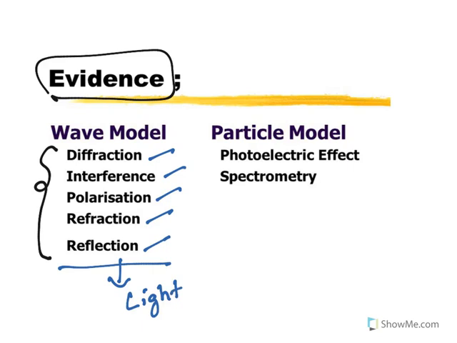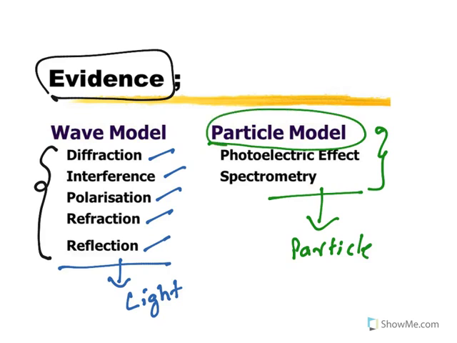So it proves that light has wave properties, but at the same time it also shows the photoelectric effect and spectrometry, both of them related to particle nature. So light is showing both the particle nature as well as wave nature. That is the reason why it is known to have dual nature.